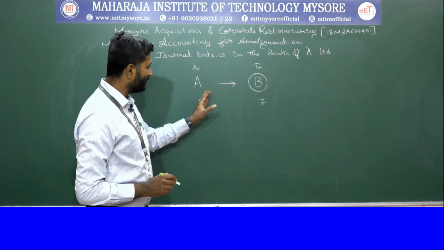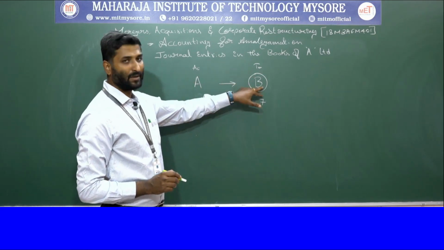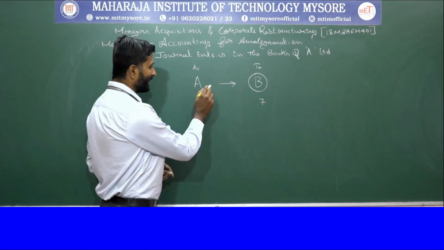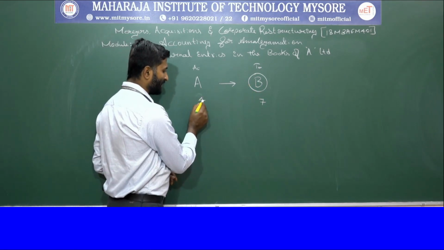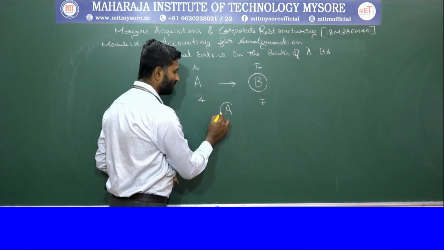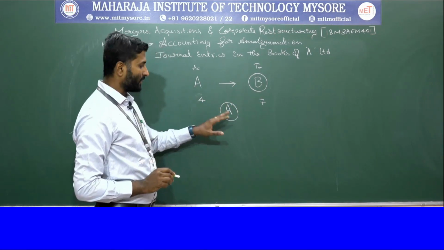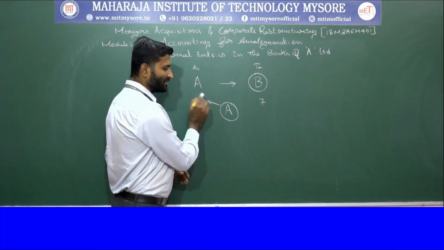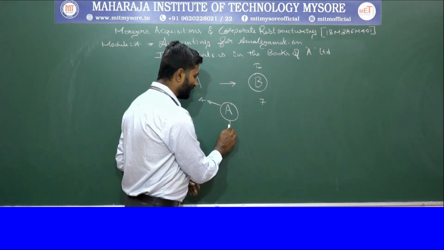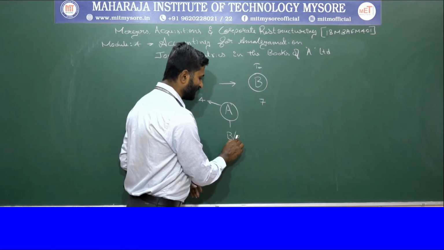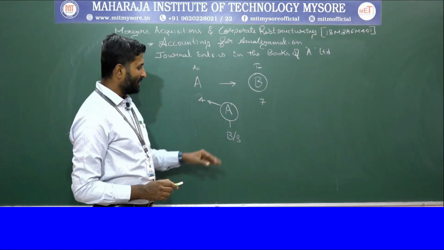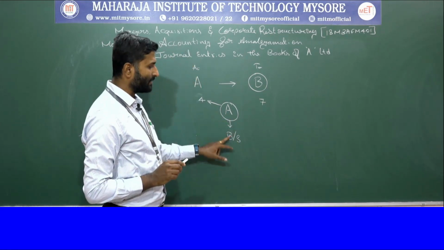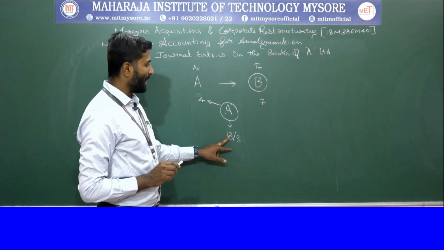Here company A is acquiring company B. So the existing company will be A. For the existing company, we prepare 4 journal entries, and we must also prepare a balance sheet for the existing company in its future state. So for company A we have to prepare the balance sheet.